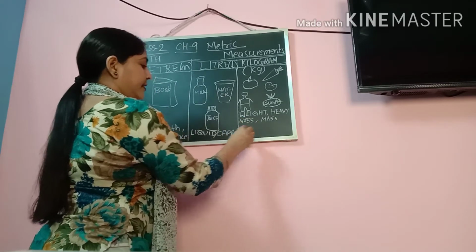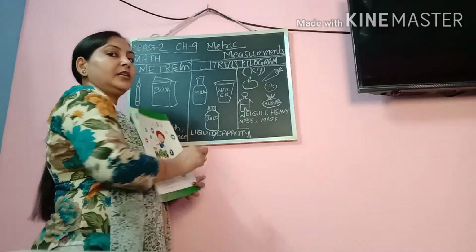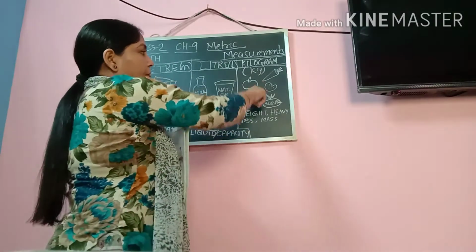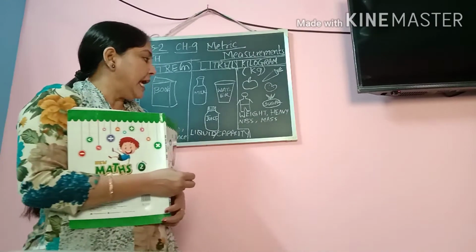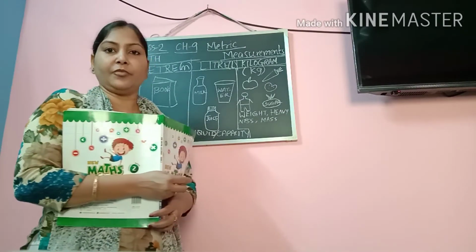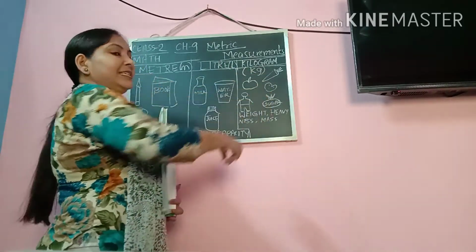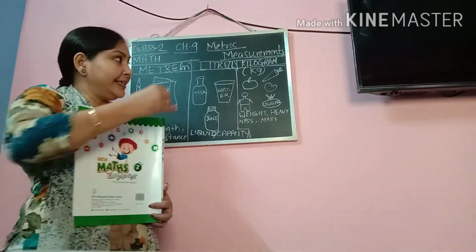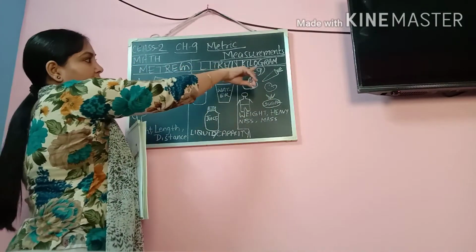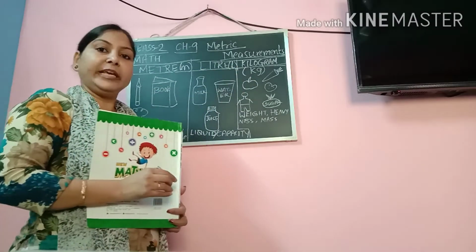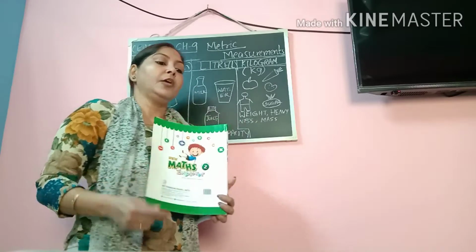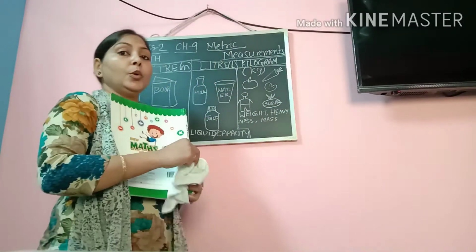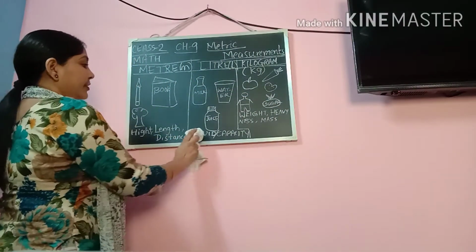You are measuring the capacity of the liquid, and over here we are trying to measure the weight, heaviness or the mass of the object. So you will draw this in your copy as it is drawn, and on top you will write the standard units of each measurement.